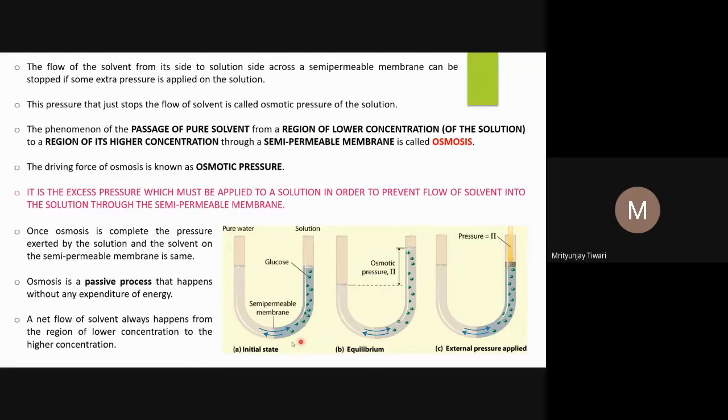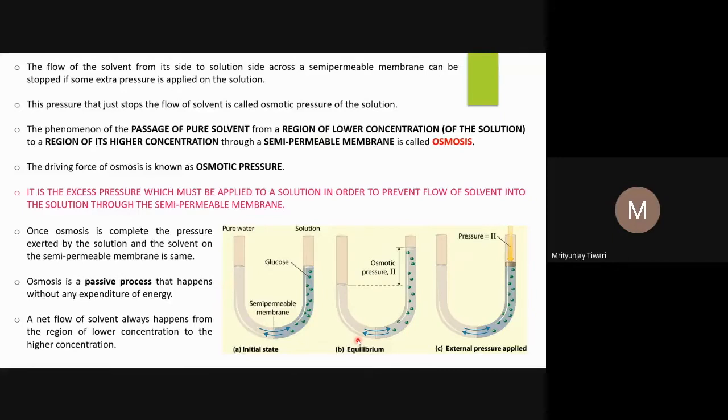So what will you observe? This is the initial condition. What will you observe? Water will flow from the pure solvent to the solution. It doesn't mean that water will not flow from the solution to the solvent, but the net flow, the rate of flow of water from the pure solvent to the solution, is higher than the rate of flow of the solvent from the solution to the solvent. And because this rate is initially high, more and more solvent molecules move in, and the number in the solution will increase.